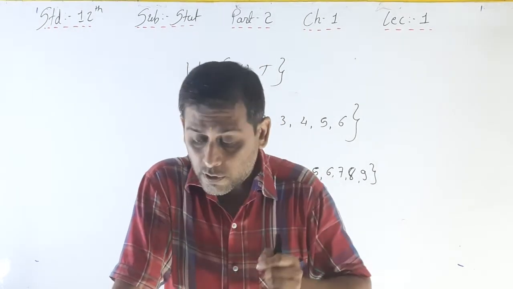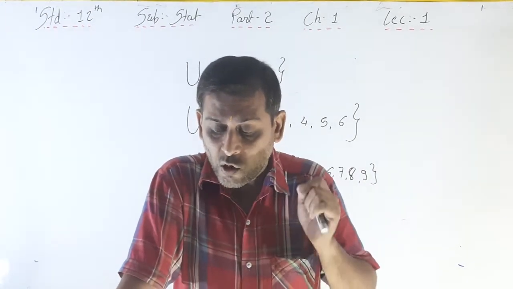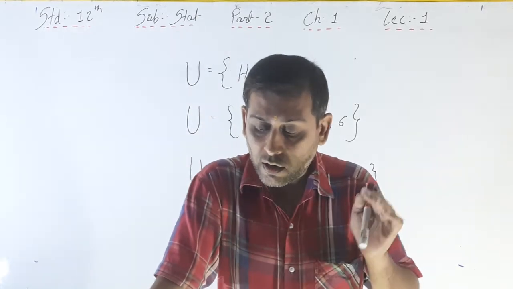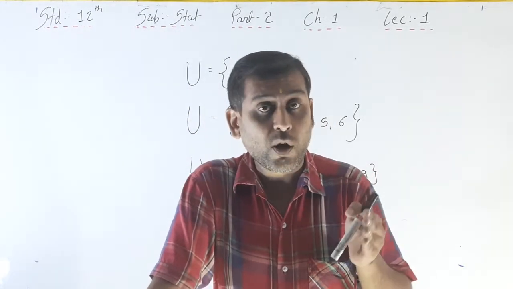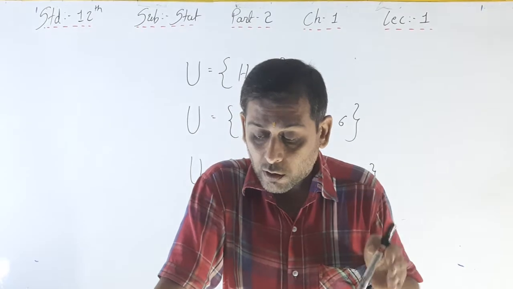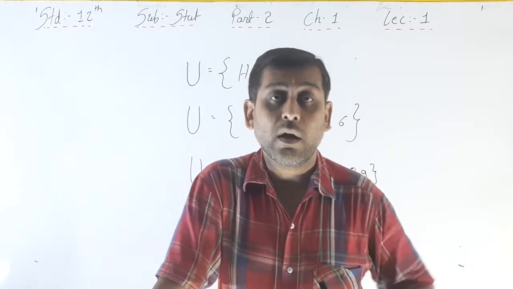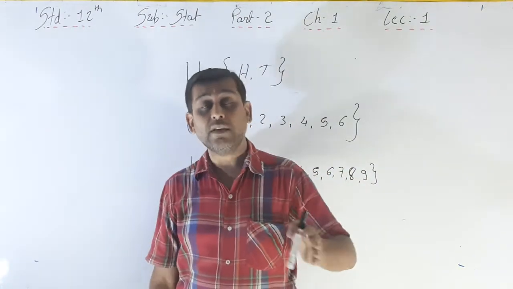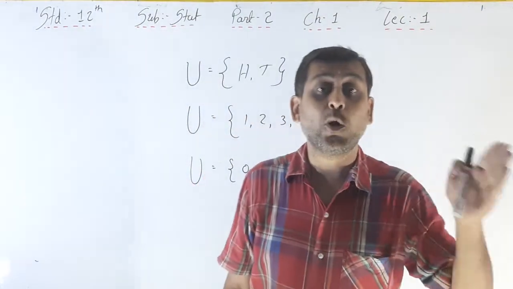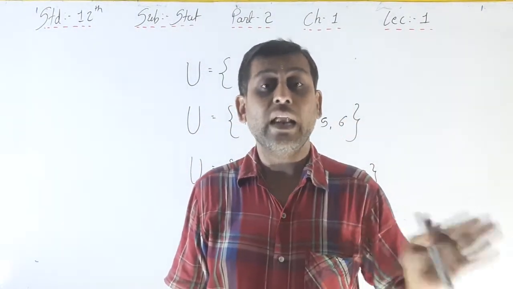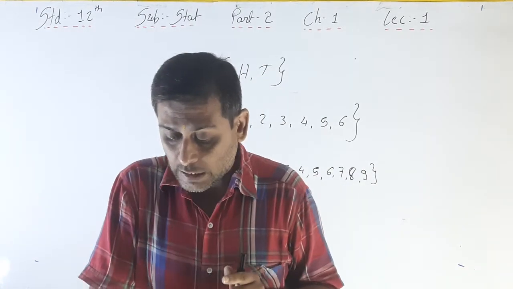Thus there will be infinite possible outcomes for the experiment of measuring the life of bulbs. The sample space will be {L | L ≥ 0, L ∈ R}. L belongs to R, that means the life of the bulbs is always positive, not negative.